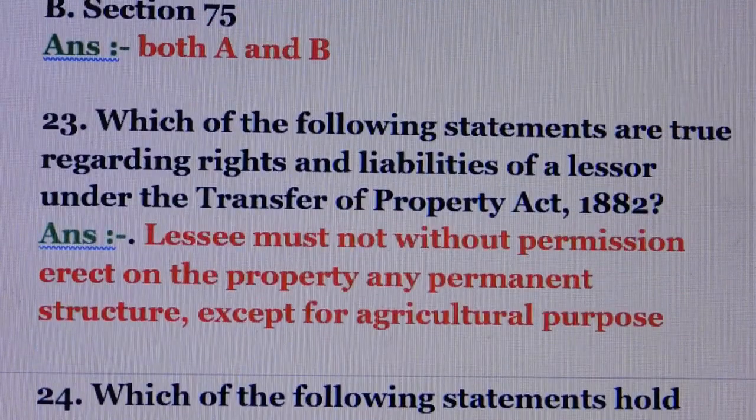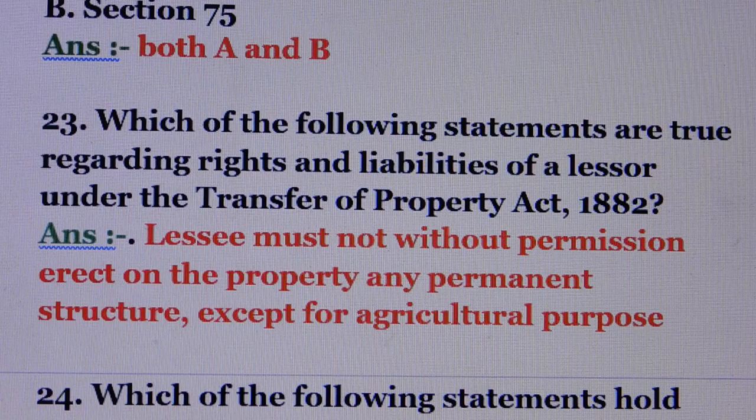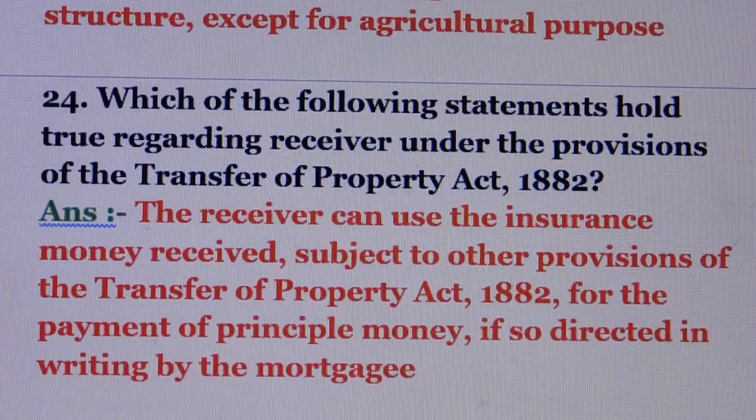Which of the following statements are true regarding rights and liabilities of lessor under the Transfer of Property Act? Answer is lessee must not without permission erect on the property any permanent structure except for agricultural purpose.